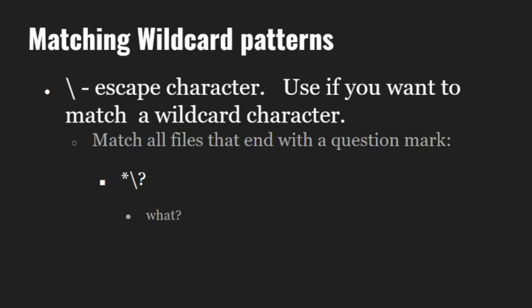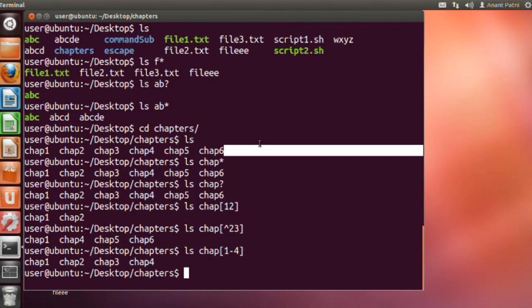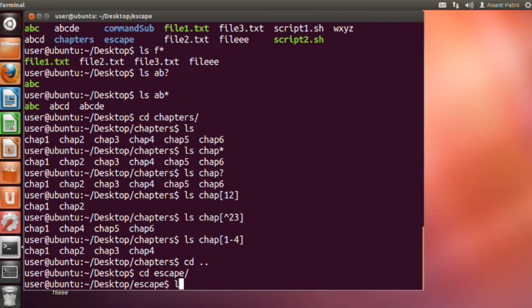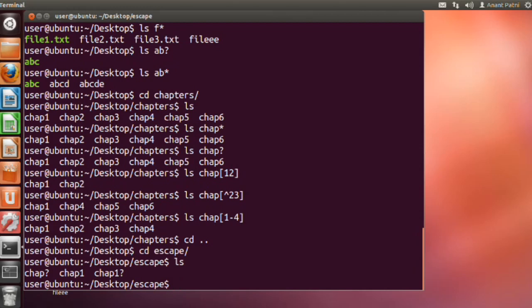Let's see this on a system. So let me move to a directory where I have some files with a wildcard character in the name. Let me do an ls here and you can see that I have 3 files here: chap?, chap1 and chap1?.